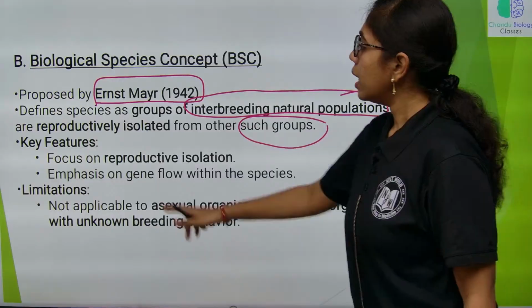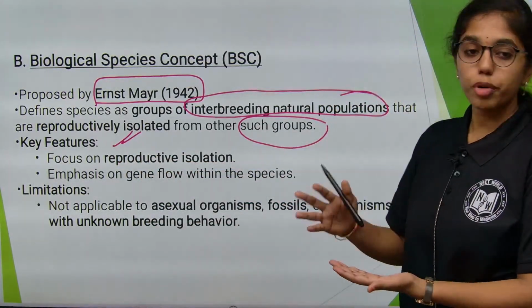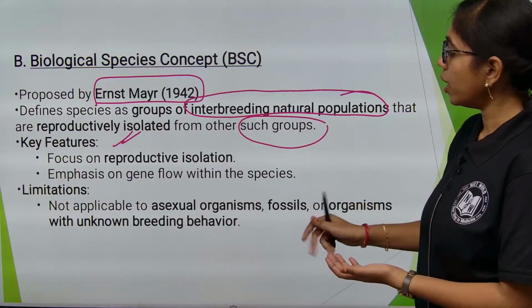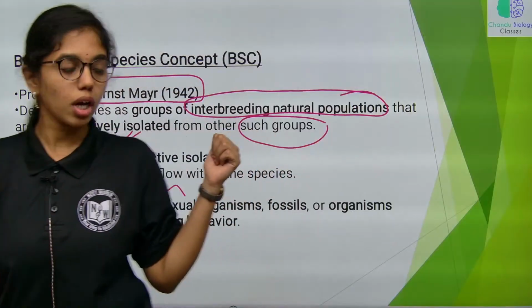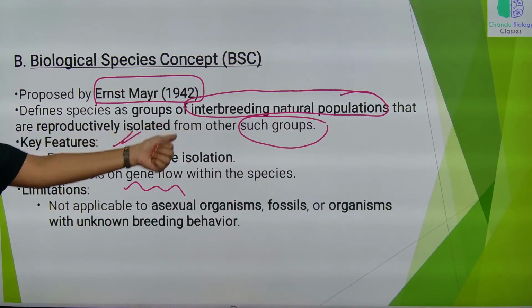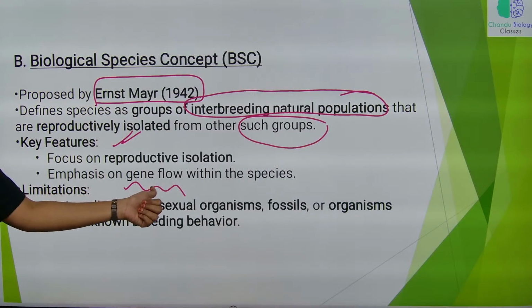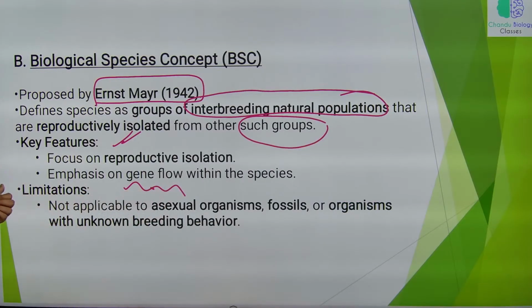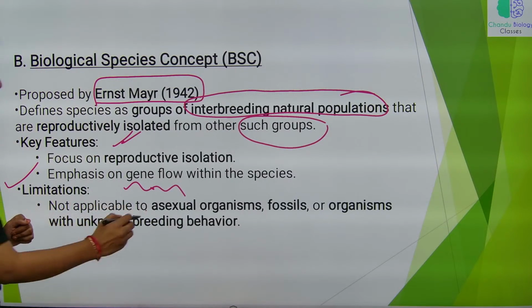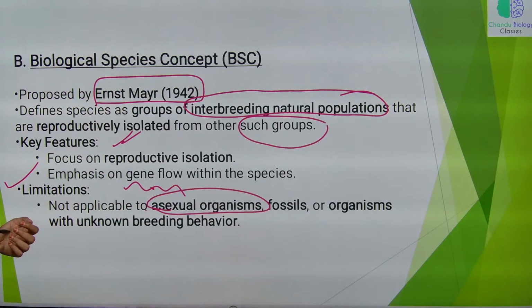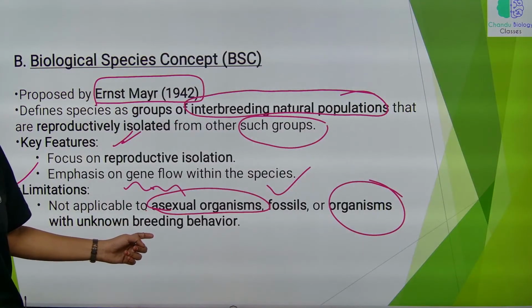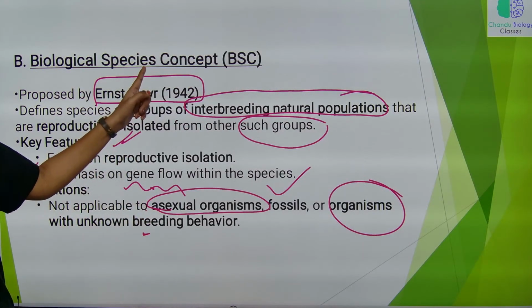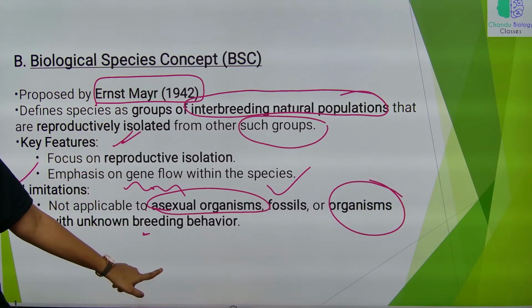Key features: it focuses on reproductive isolation and emphasizes gene flow within the species, because it is based on interbreeding natural populations. The major limitation is that it is not applicable for asexual organisms, for fossils, or for organisms with unknown breeding behavior, as it relies completely on sexual reproduction.